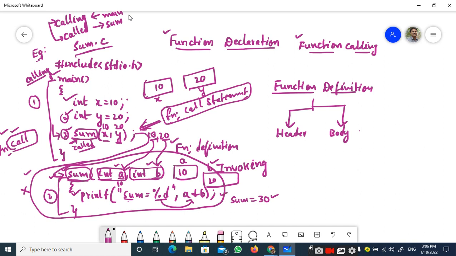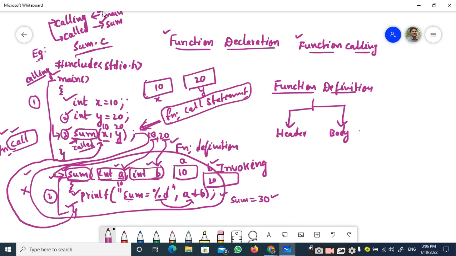Once this statement is executed, it will reach the end of the body of the function, the closed curly brace. Once the closed curly brace has been encountered by the compiler, the control will again jump back from the function definition to the calling function. What is the calling function here? It is nothing but main. What is the called function? Sum. So, once the sum function has been executed, that means the called function has been executed.